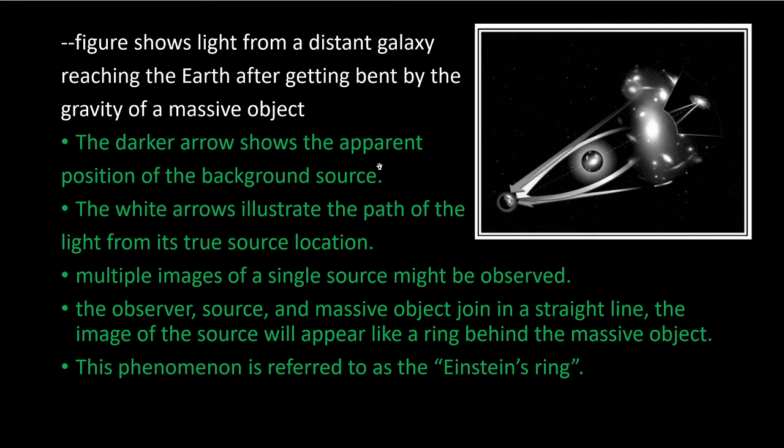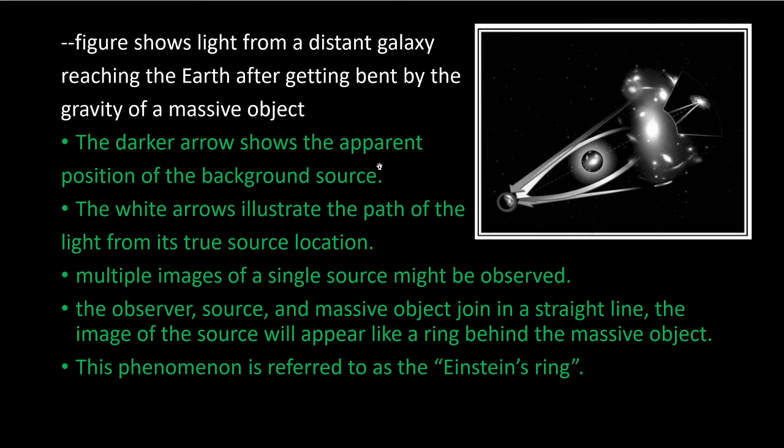So the darker arrow here, which is supposed to be orange, but here it is just dark, shows the apparent position of the background source. If we draw a straight line according to what we observe the light coming from, it is just the apparent source, and the white arrow shows the actual path traversed by the light. So multiple images of a single source might be observed during this phenomenon.